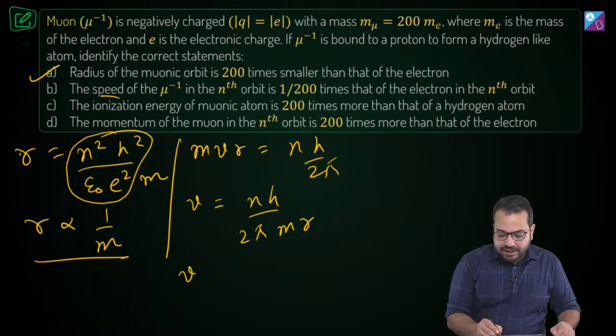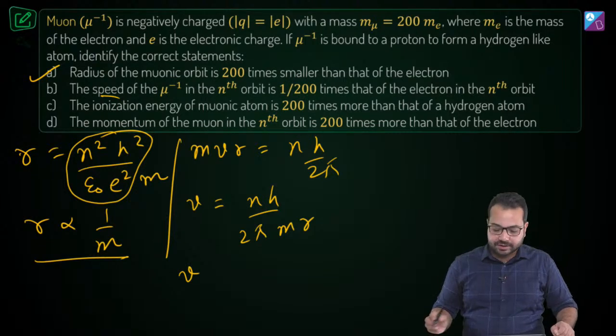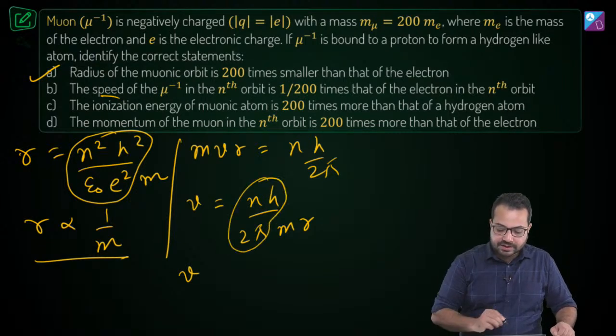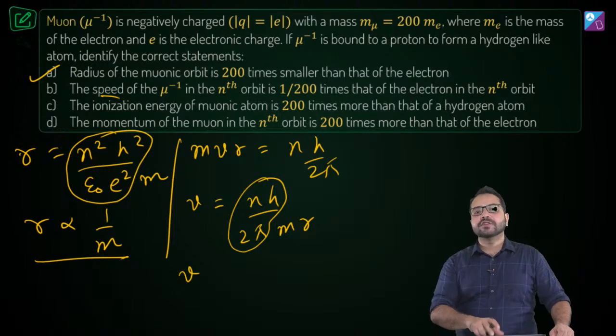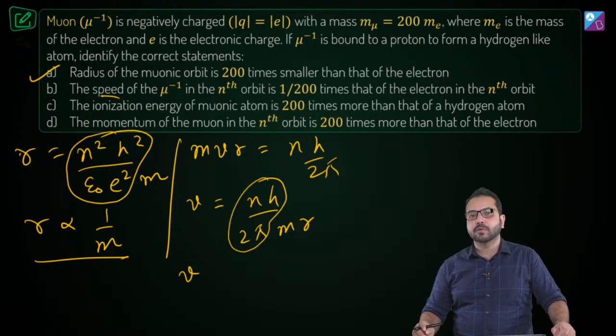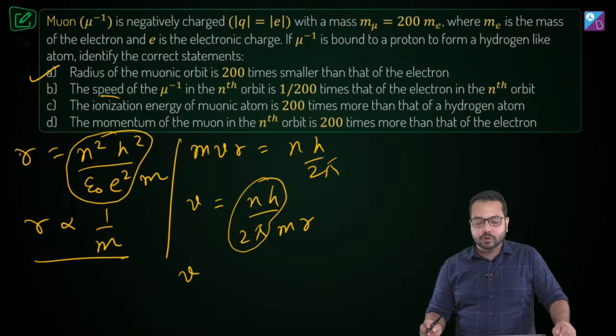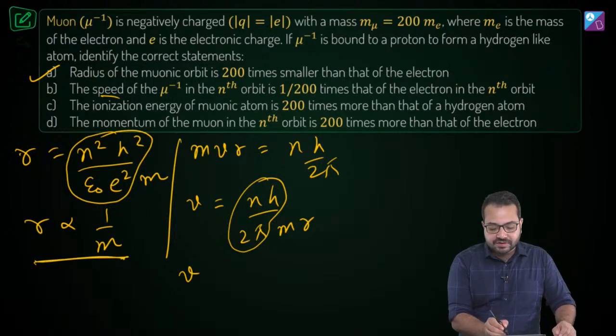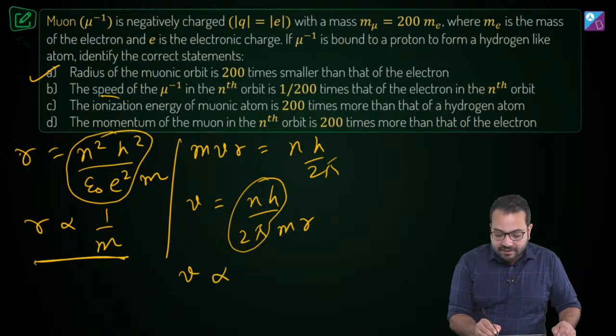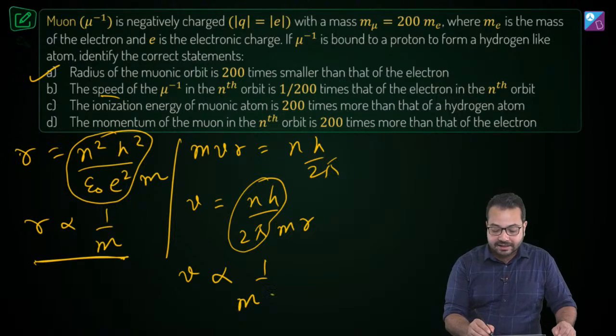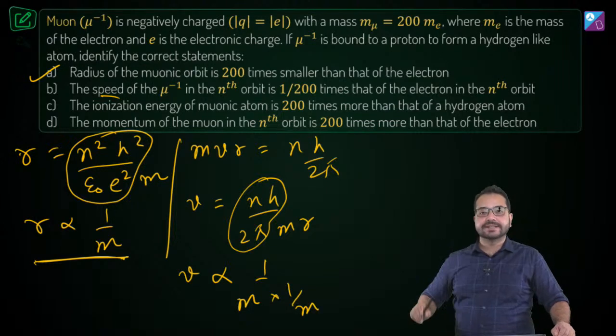Okay, so now what are the things which are constant? These are the things which are constant. So v is inversely proportional to mass and v is inversely proportional to radius. But radius we are seeing is inversely proportional to mass. So I can write v is proportional to 1 by m, and for radius I can write 1 upon m. Is that correct?